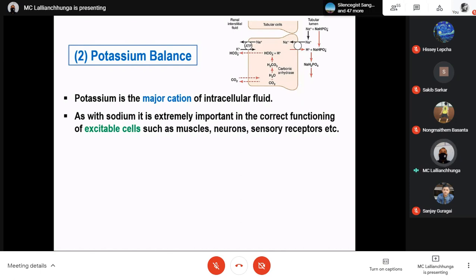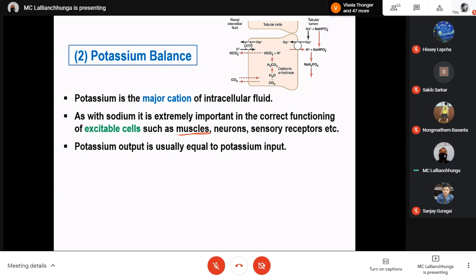Potassium also has potassium gates there. It is opening slowly, closing slowly. All these things I've already told you. So potassium is very important in maintaining the action potential. That is why it is very important for impulse transmission as well as for the contraction of muscle also. Potassium output is usually equal to potassium input.